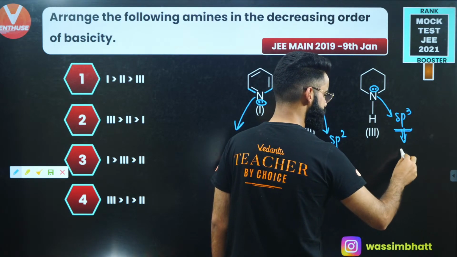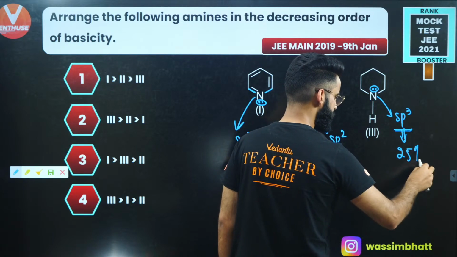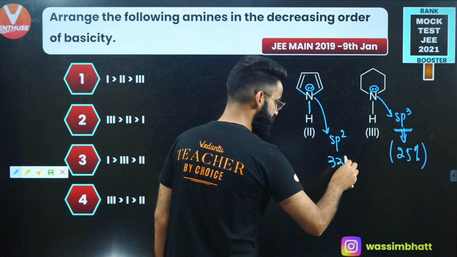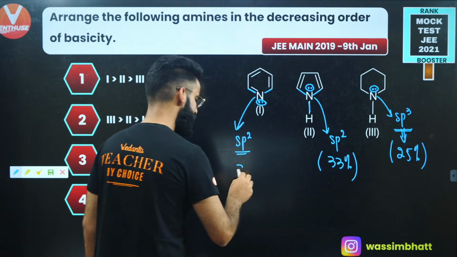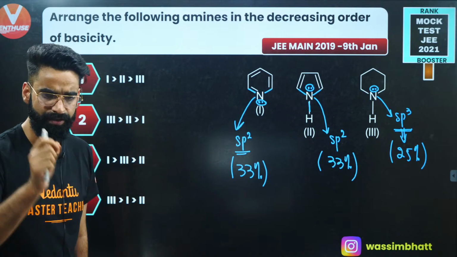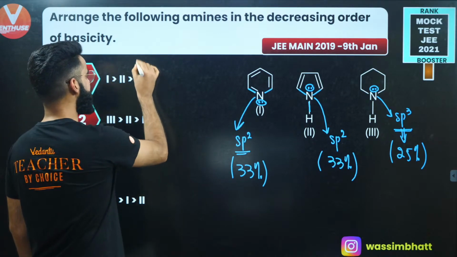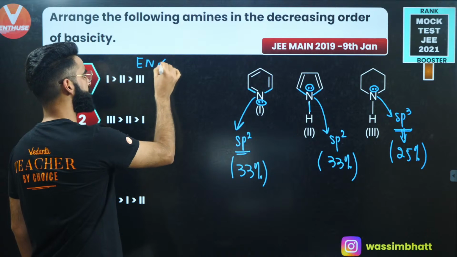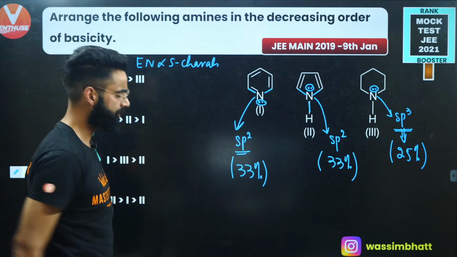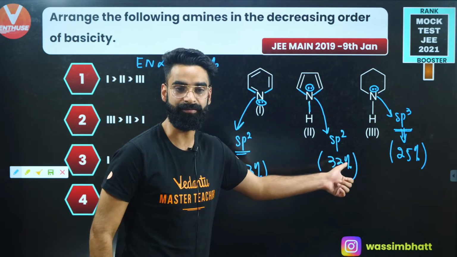In case of sp3 hybridization, the percent S character of this nitrogen is going to be 25%. In this case, it's going to be 33%, and in this case, it's again going to be 33%, right? People, you all must be knowing electronegativity is directly proportional to the S character. More the S character means more the electronegativity. Which one is having less S character among the following?